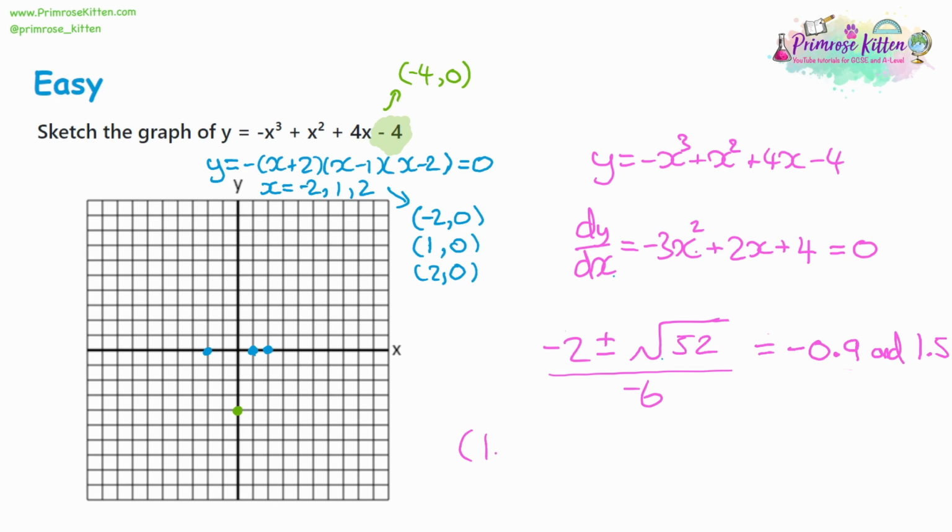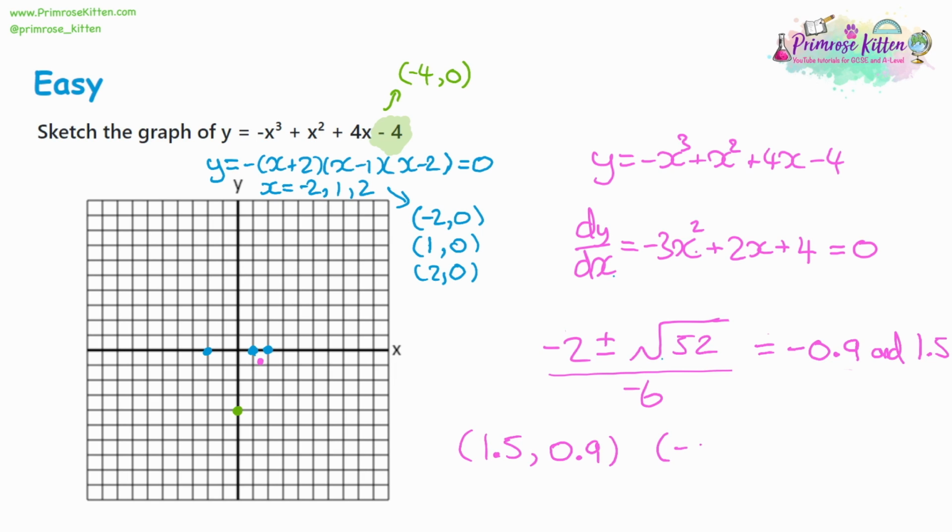So when x is equal to 1.5, that will give us negative 1.5 cubed, which will get you negative 3.375. We're going to add on 1.5 squared plus 4 lots of 1.5, take away 4, and that's going to give us 0.9 to one decimal place. So we can plot that coordinate.